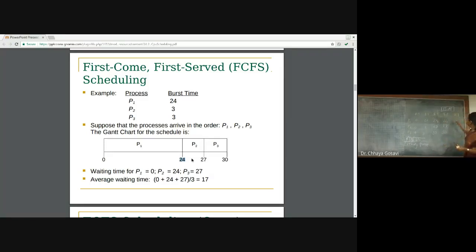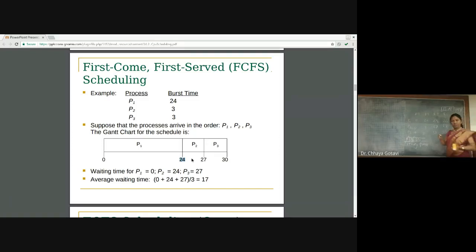And how do we calculate wait time? Wait time is turnaround time minus burst time. Turnaround time means, starting from new to finish, the total time traveled by that process, and wait time is the time it is waiting in any of the queues, not executed by the CPU. So burst time for P1 is 24 and it is executed for 24 cycles, so wait time is 0. For P2, turnaround time minus burst time, 27 minus 3, so wait time for P2 is 24. Wait time for P3 is 27.